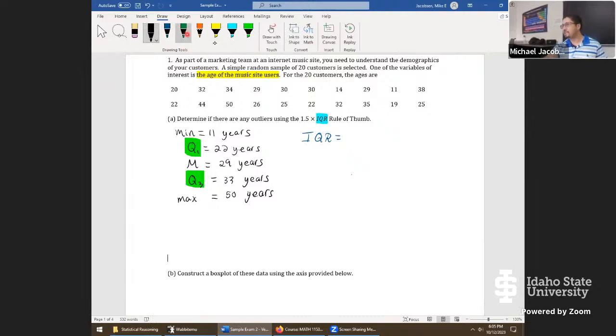As a formula, it goes like, just as you said, quartile 3 minus quartile 1. So inputting that information, we're going to get that this is equal to the 33 years minus the 22 years to get a value of 11 years. Can't quite fit the unit on that one. I'll just leave it as 11. So we have an interquartile range altogether.